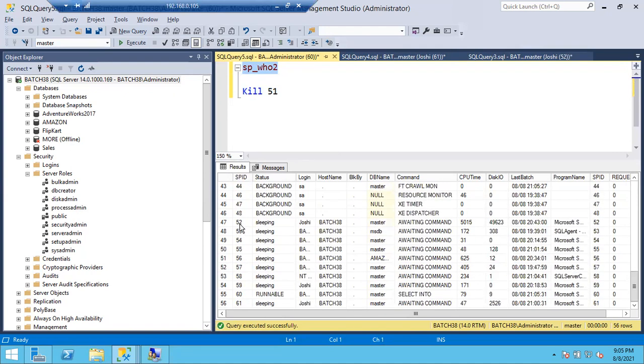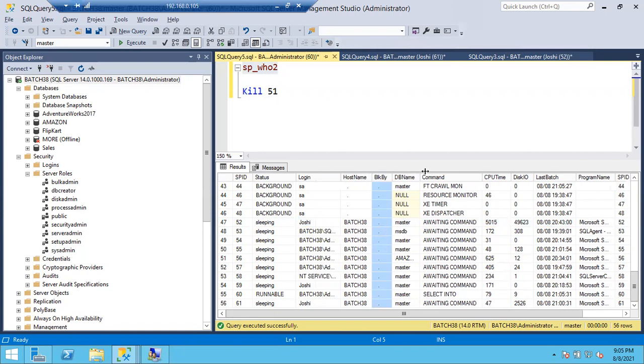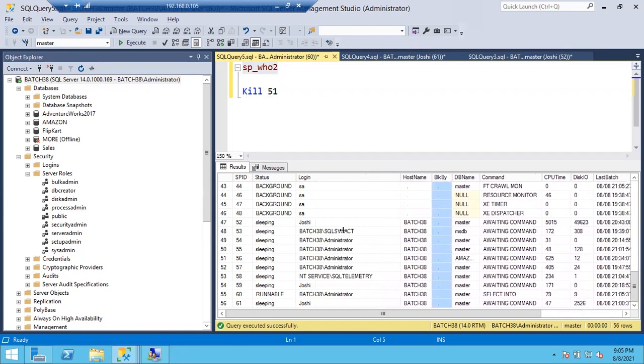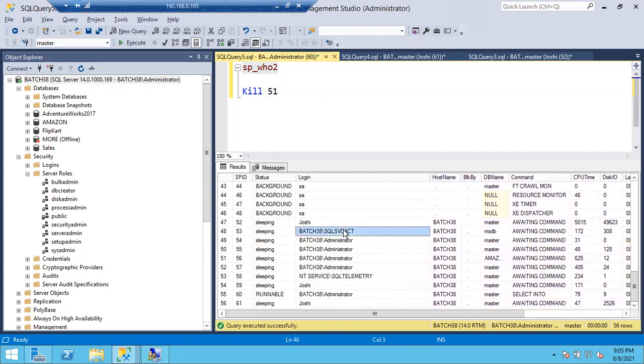So sp_who2 is a very important stored procedure to find out the sessions currently running in SQL Server, to find out the blockings in SQL Server, and to find out who is running those sessions.